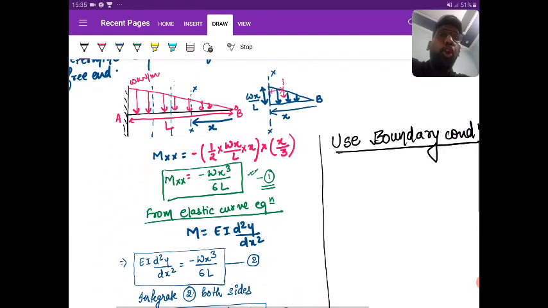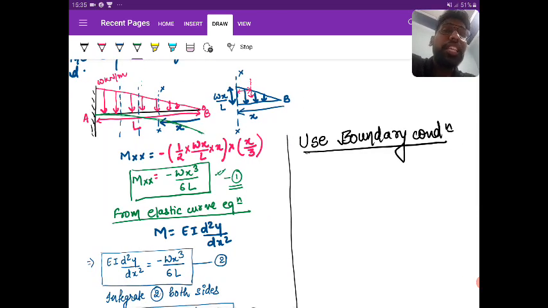See here. Look at the deflected shape. Is there any point where you can exactly say what is the value of slope and deflection?